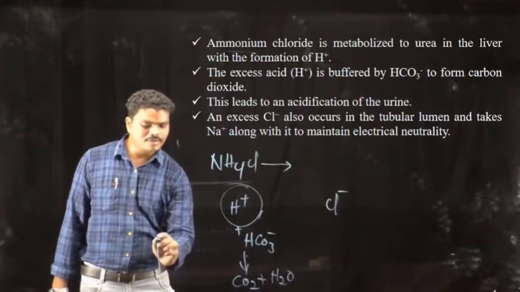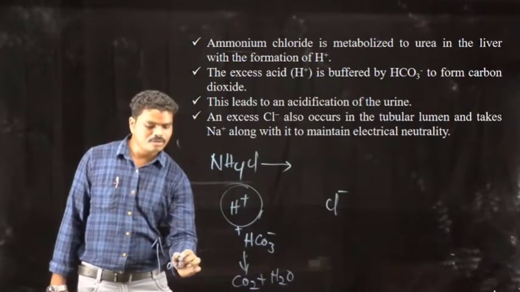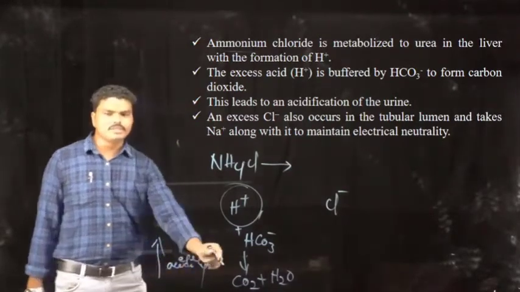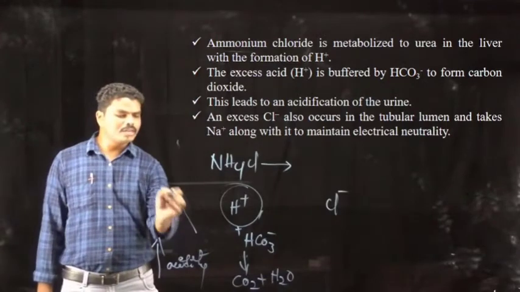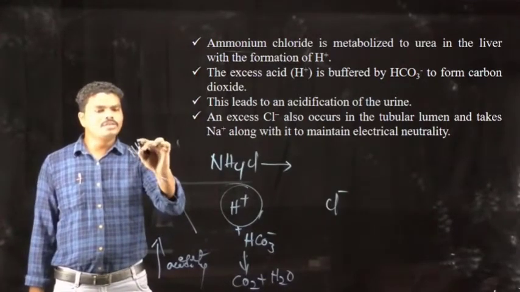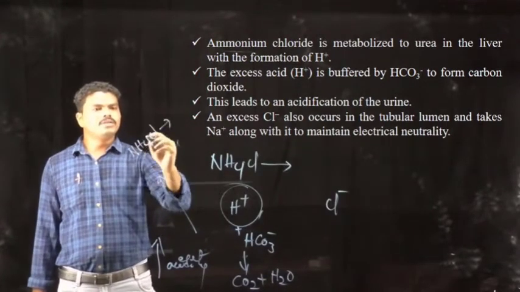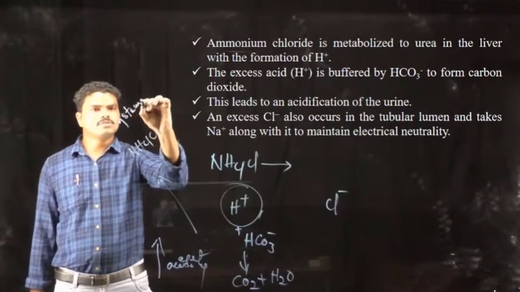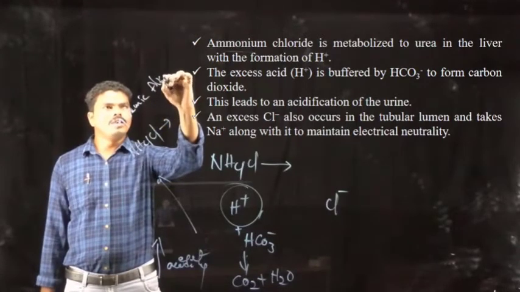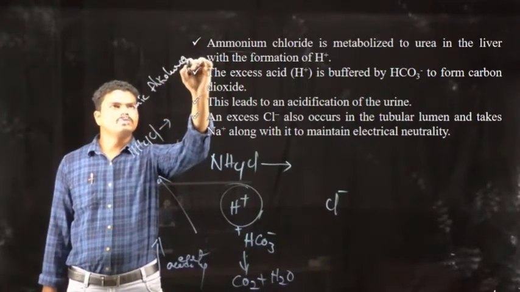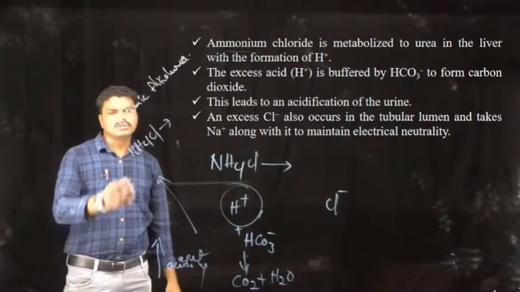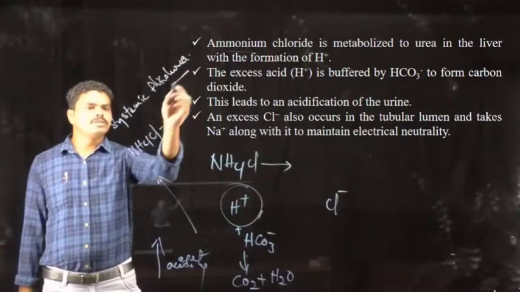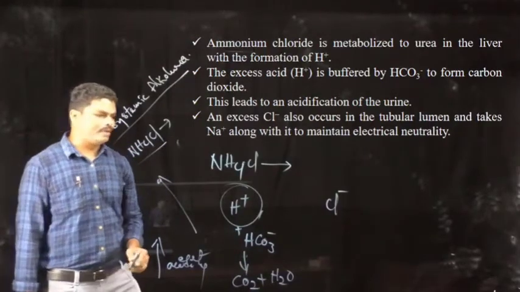Thereby the acidity of the urine is increased. So for that reason NH4Cl, that is ammonium chloride, is used in the treatment of systemic alkaluria. That means when the alkaline nature of the urine is increased, in that case ammonium chloride is used as the treatment.